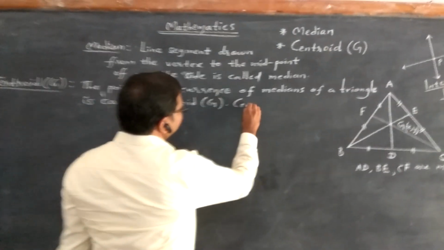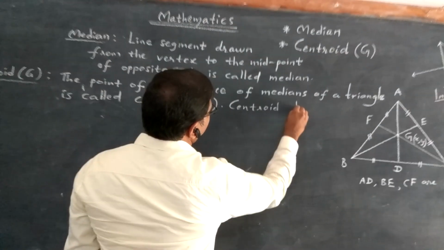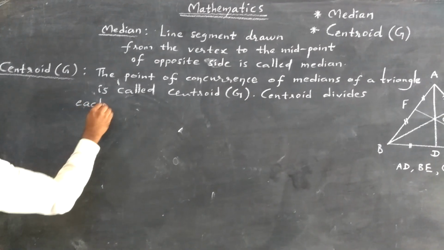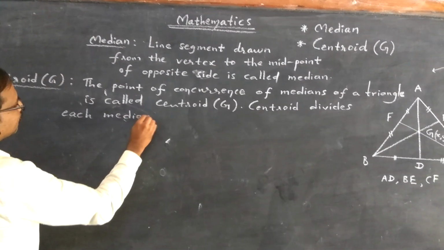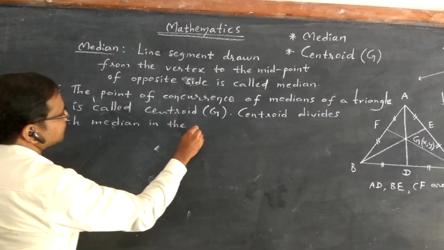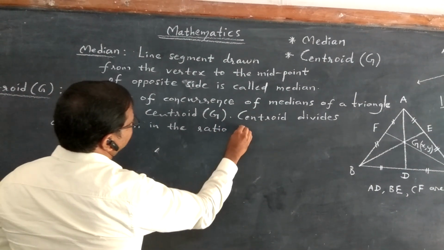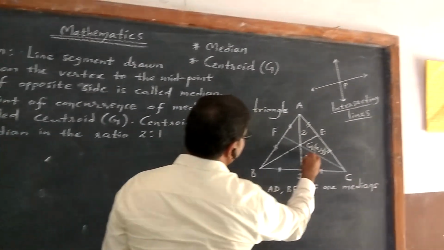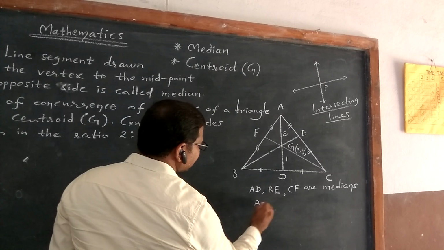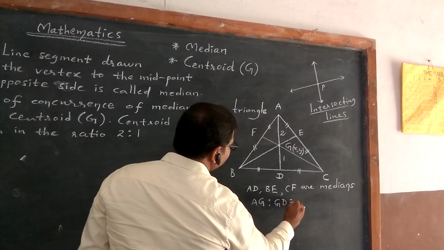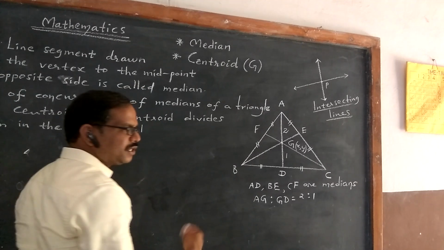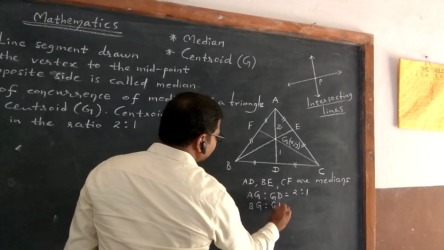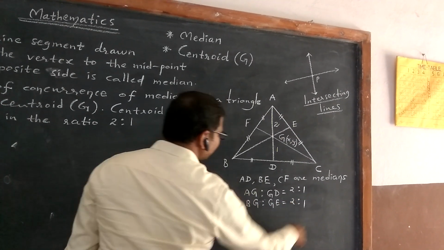And this centroid divides each median in the ratio 2:1. So centroid divides each median in the ratio 2:1. That means AG is to GD equal to 2:1. Similarly, BG is to GE also 2:1.